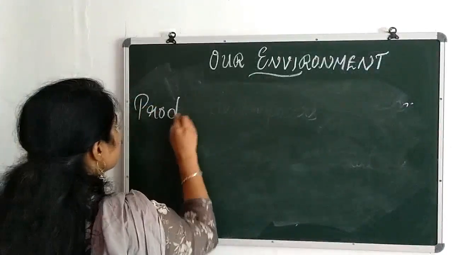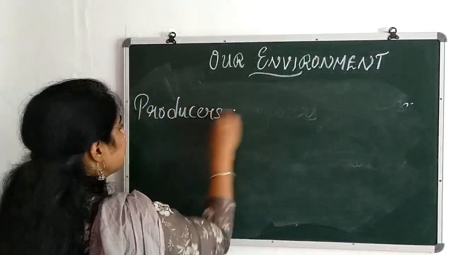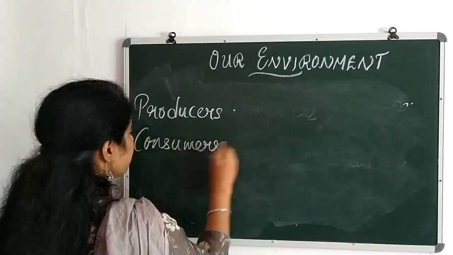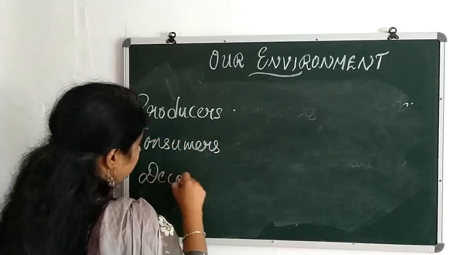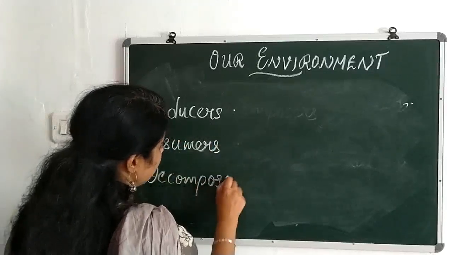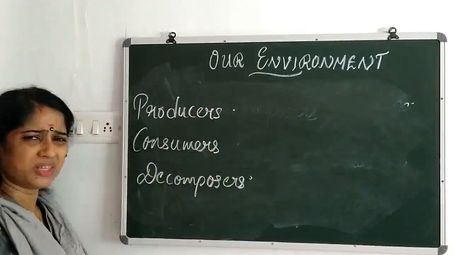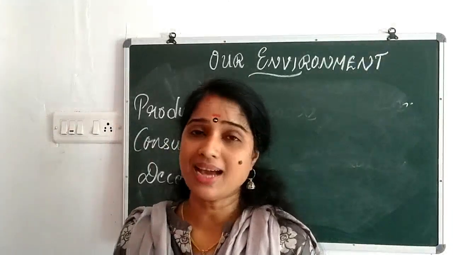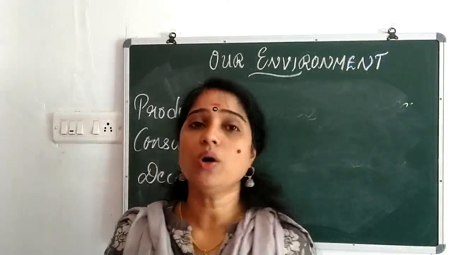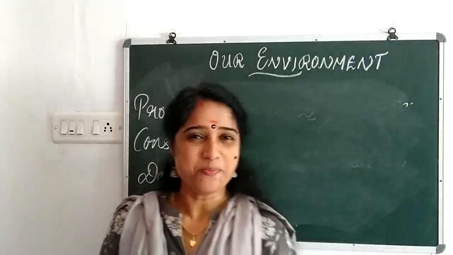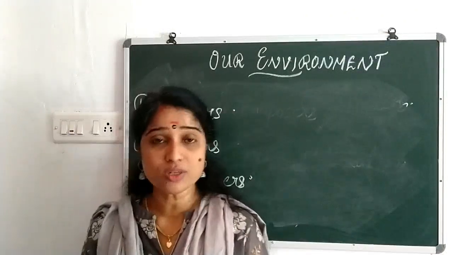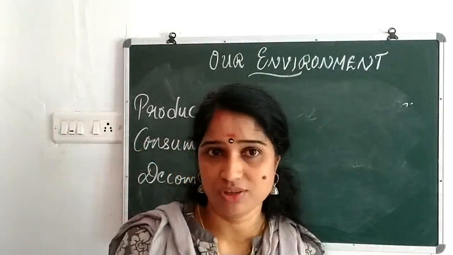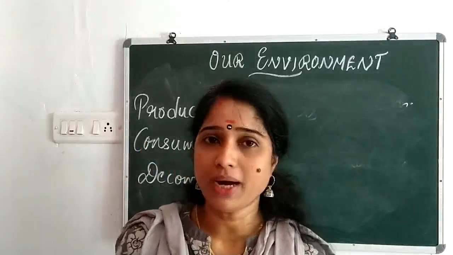Yes, first one is what? Producers. Second one, consumers. Last one, decomposers. These 3 terms are very much familiar to you, isn't it? Producers, consumers and decomposers. Tell me, what are the producers? Producers prepare the food with the help of raw materials available in nature, isn't it? They prepare the food by themselves.